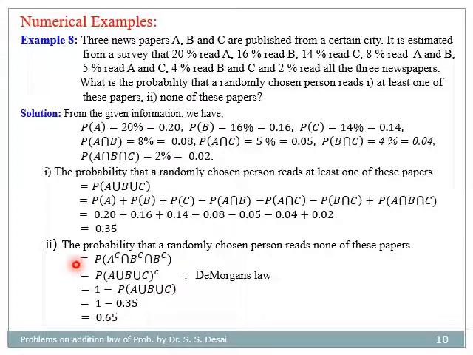So the probability that a randomly chosen person reads none of these papers is equal to 0.65.